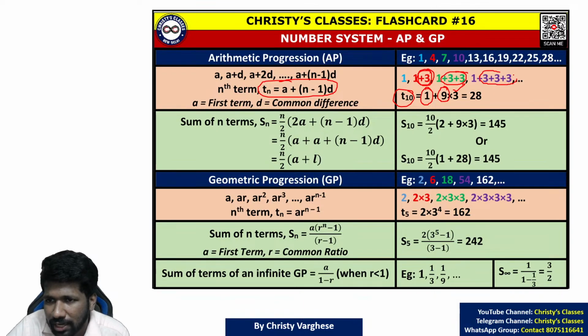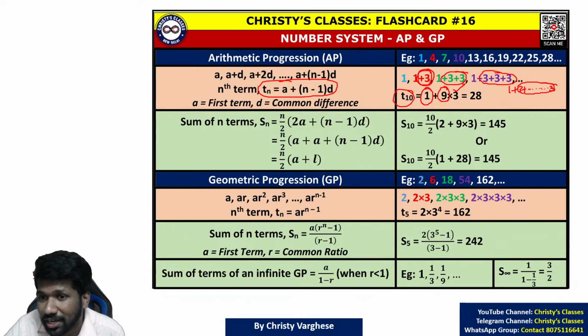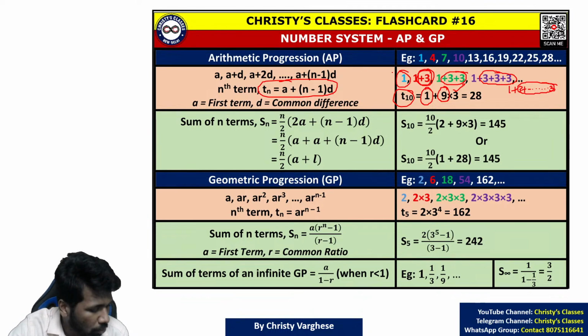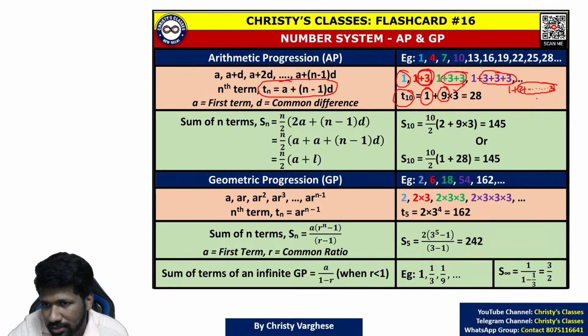For the fourth term you are adding 3, sorry, 3 times. So for the 10th term, you will add 3, 9 times, 1 time less, because for the first element, you don't have to add any common difference. So for the 10th element, 9 times 3 is added.